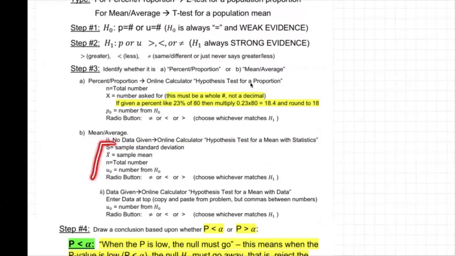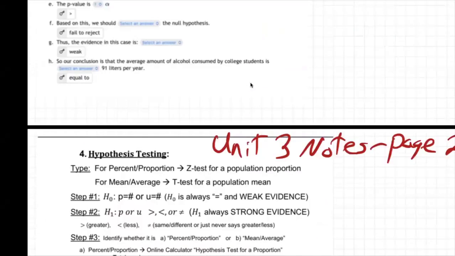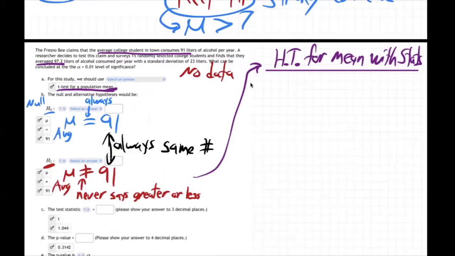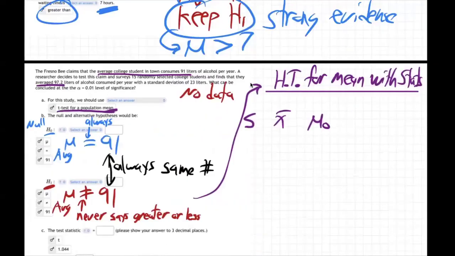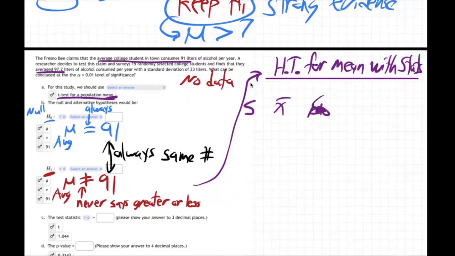And we need S, X bar, n, mu zero, and radio button. So we see, okay, S, X bar, n, mu zero, radio button. Did I miss one? Yeah, n, mu zero, radio button. Okay. So S, you know what that is.